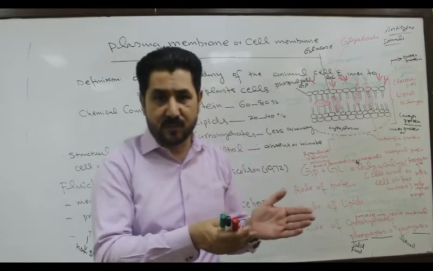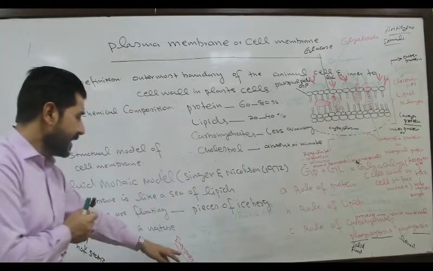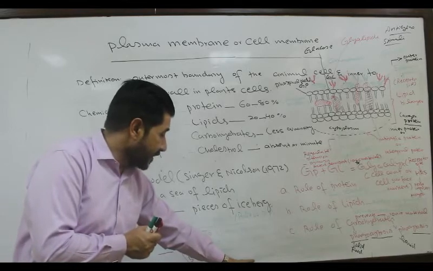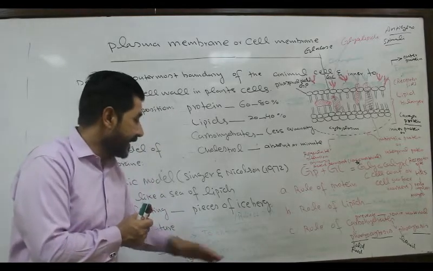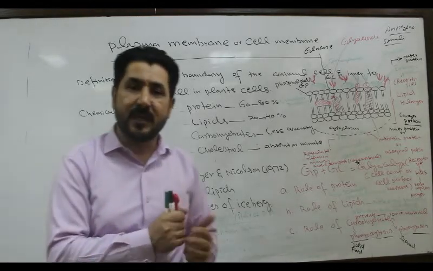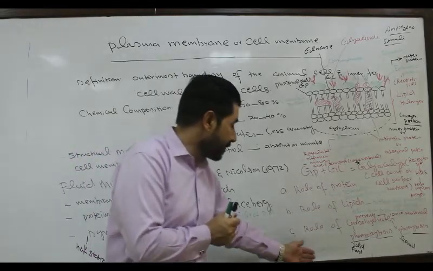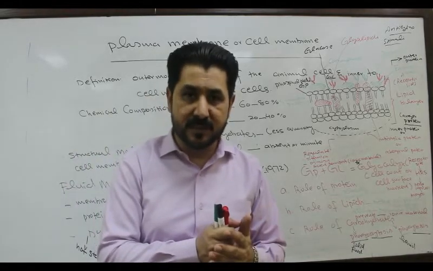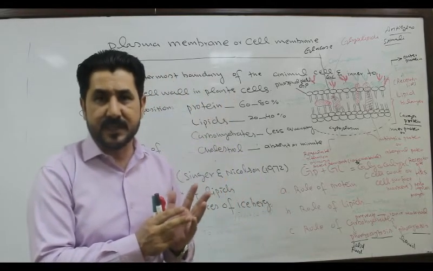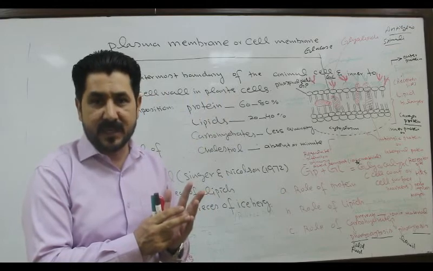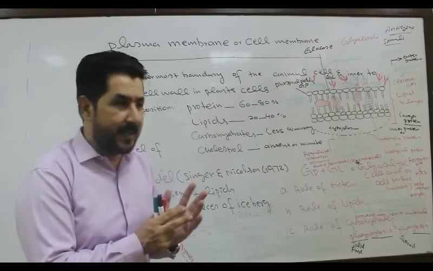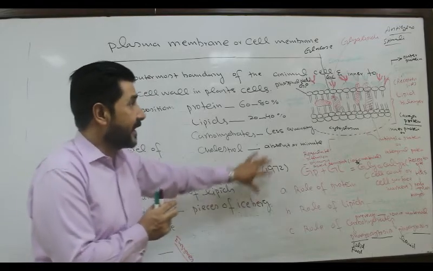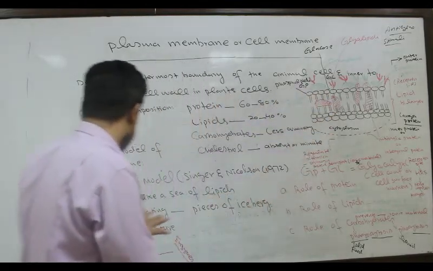testosterone, growth hormones, etc. Then the plasma membrane is involved in maintaining a proper ionic gradient or ionic concentration for the working of muscular activity and nervous activity. For nervous and muscular activity, two important ions, calcium and magnesium, are very important, and their ionic concentration or gradient is maintained by the plasma membrane or cell membrane.